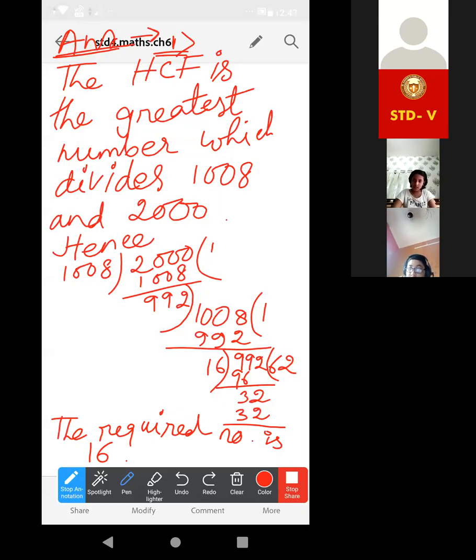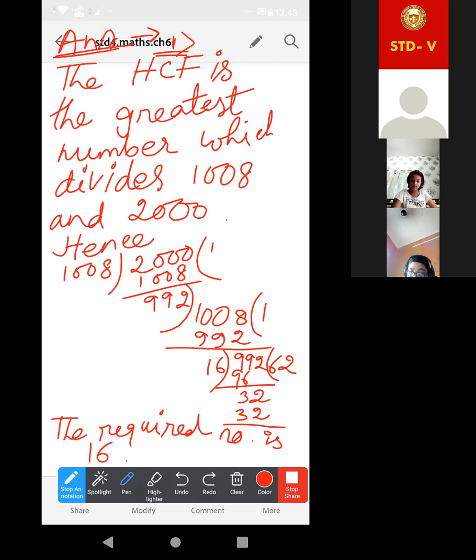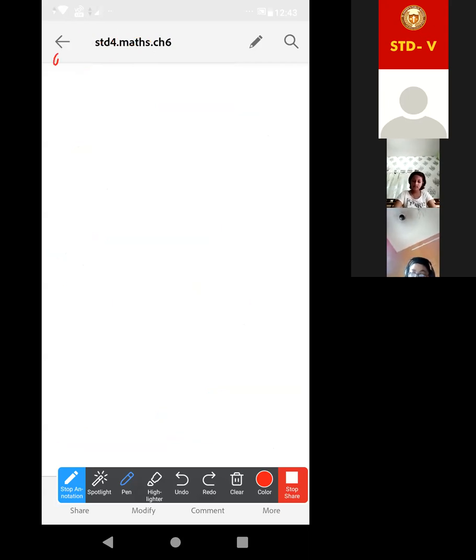I'll upload. Okay, now let me start the next one, number 2. The same thing. Find the greatest number which exactly divides 3 numbers.